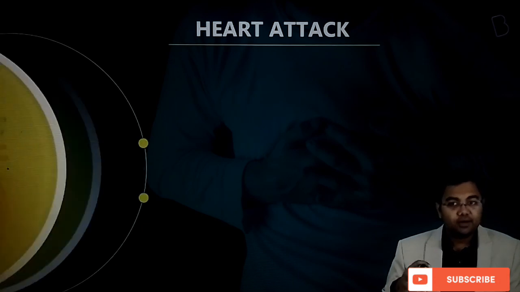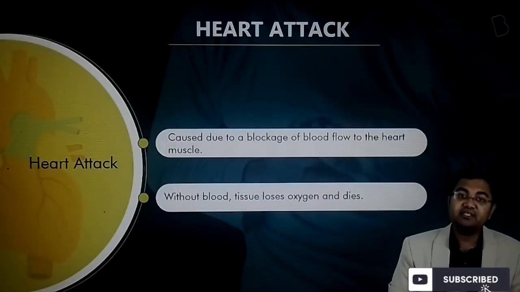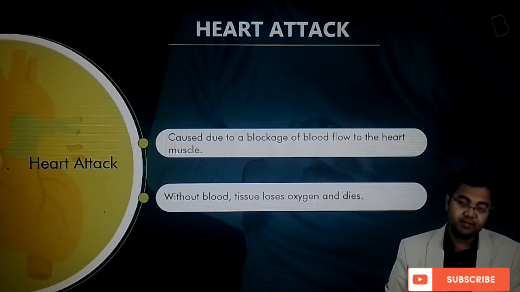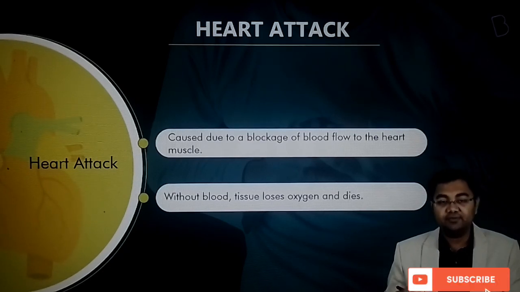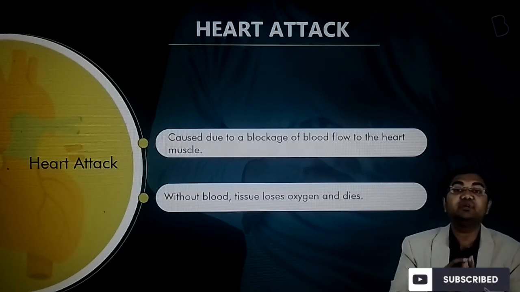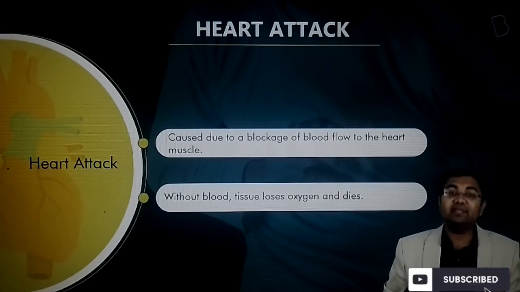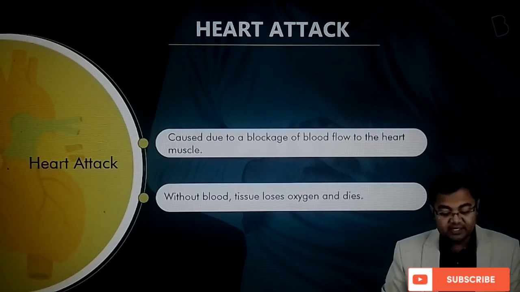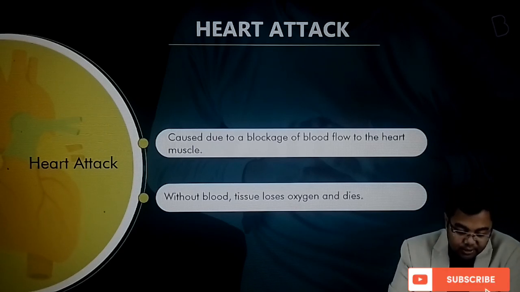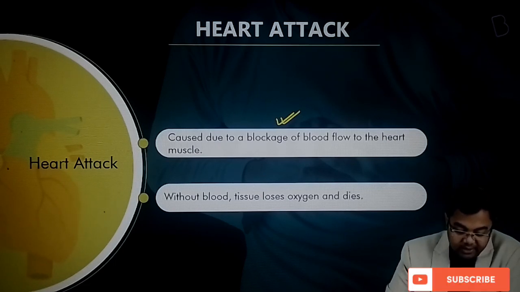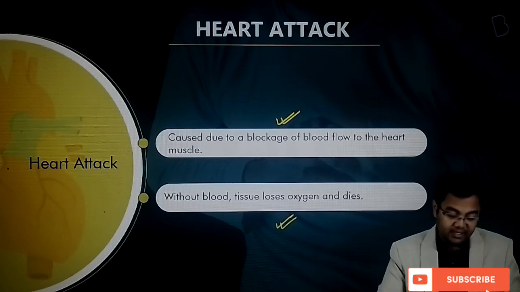Now the next thing to discuss is heart failure or heart attack. Heart attack may happen due to different kinds of risk factors like hypertension. What happens in a heart attack is that enough blood is not being supplied to the heart, so the heart does not get the blood it requires to keep functioning. It is caused by blockage of blood flow to the heart muscle. Without blood, tissue loses oxygen and it can die.